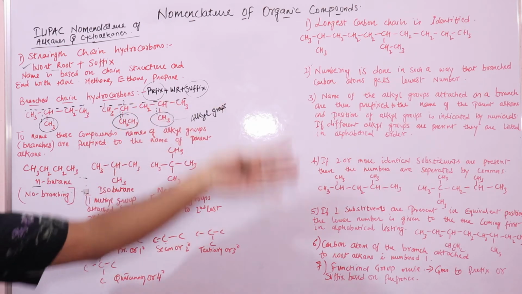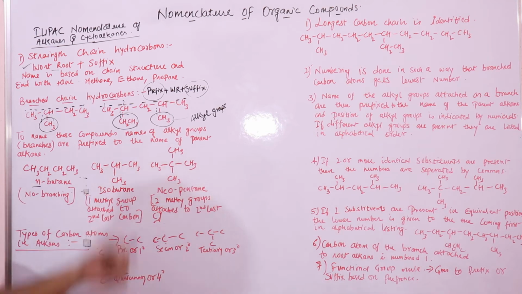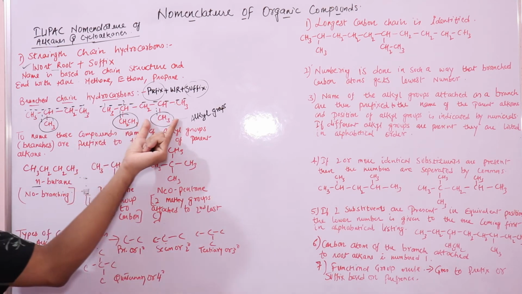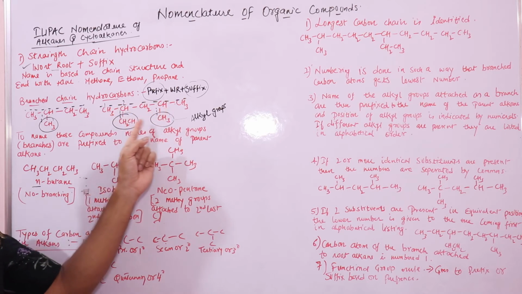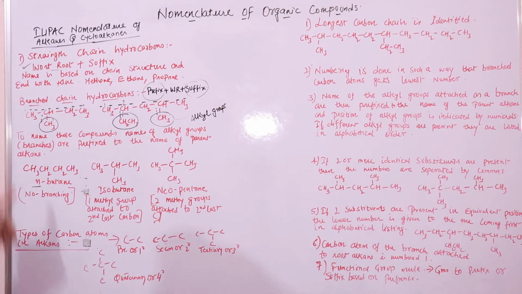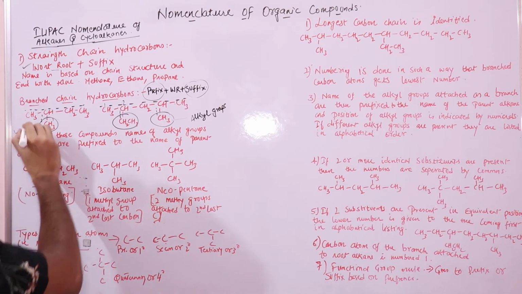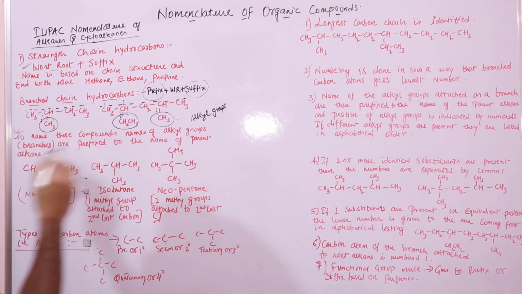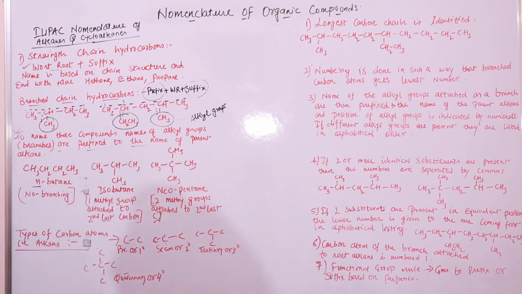This is how you will name it. We'll see that in a moment. So you have to put the position also. Using these numbers, you will mention the position of these side chains or alkyl groups. This is an important point: to name these compounds, the names of alkyl groups are prefixed to the name of the parent alkane.